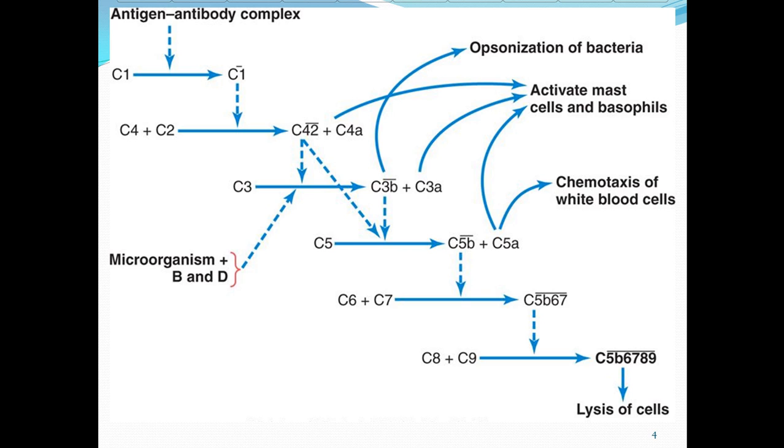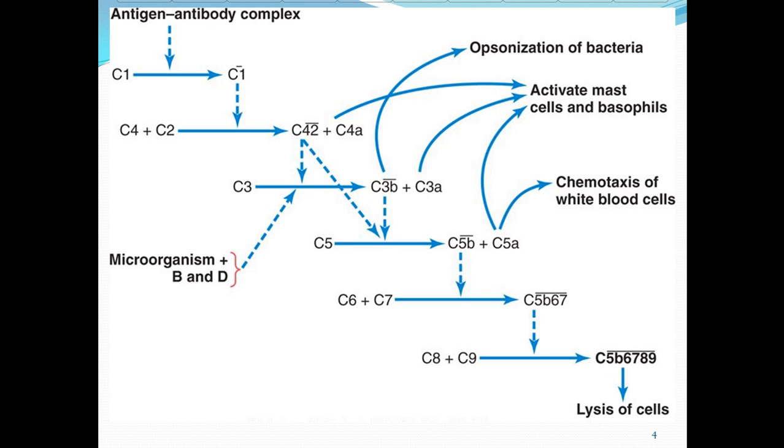In the presence of activated C1, C4 combines with C2 and results in the production of C42 and C4a. This C4a activates mast cells and basophils, while C42 will lead to the conversion of C3